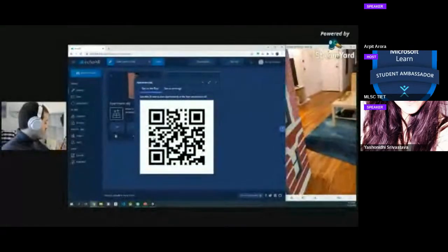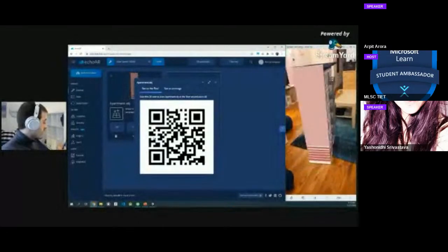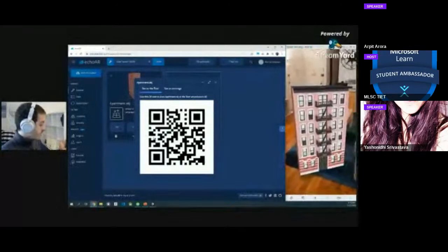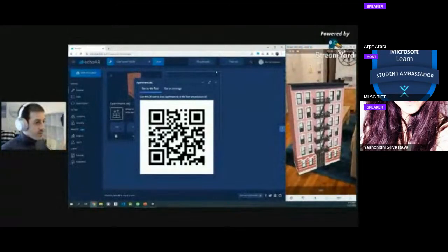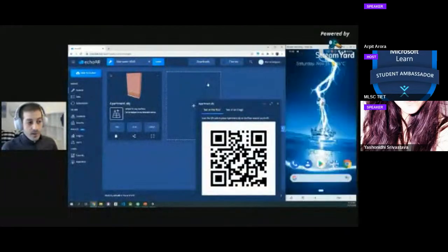And here, again, you don't have to install anything. I just had to open it through a website, and that's it. How cool is that? And again, you can scan it yourself, and I'm going to leave it right here. With echoAR, we're going to stream this 3D model to your phone automatically. Oh, we have great reactions in the chat. That's fantastic.